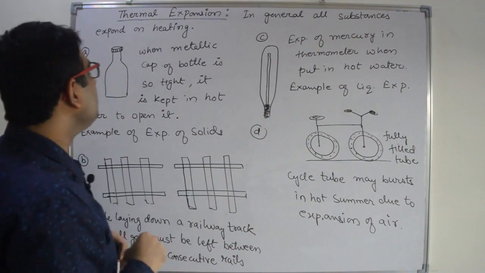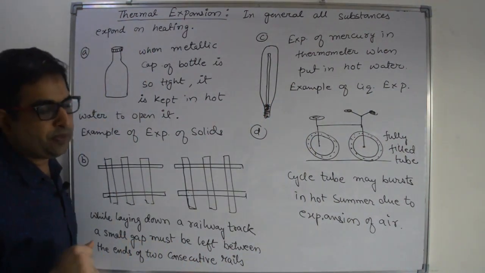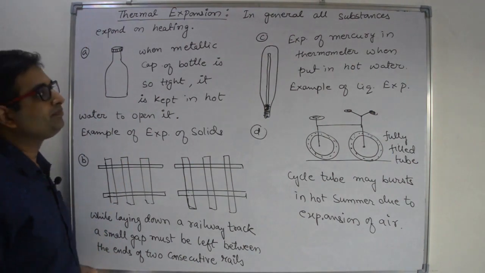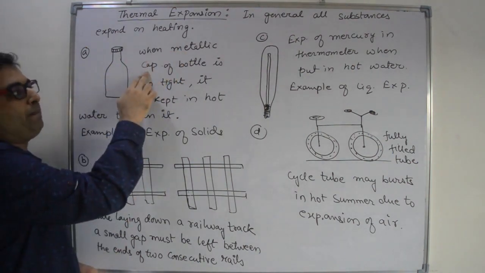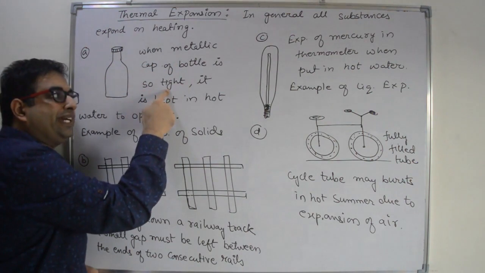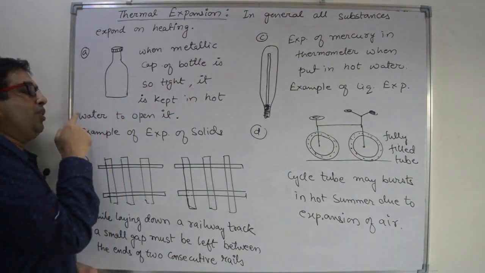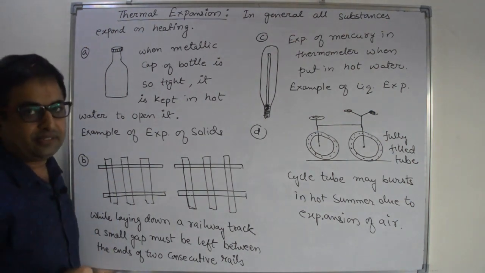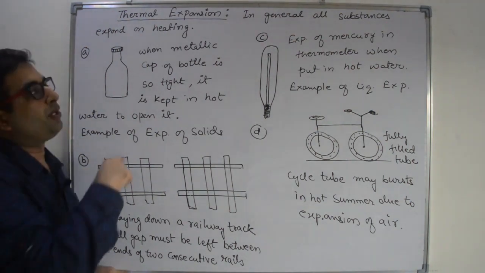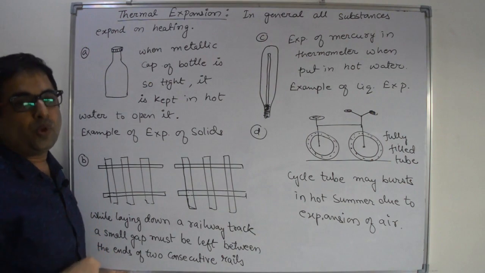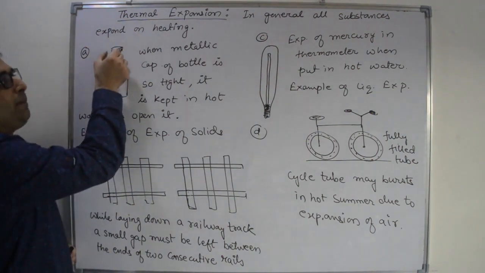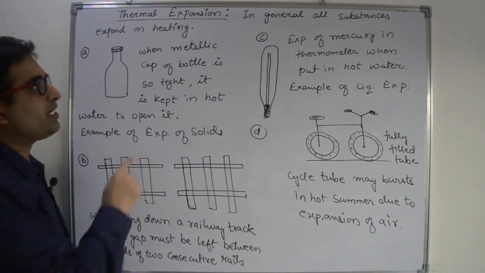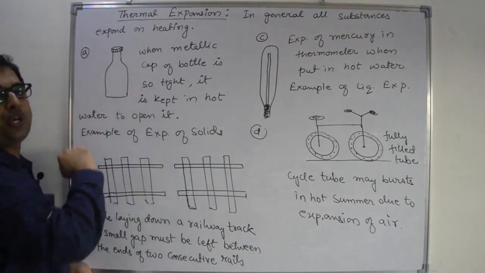Right? There are different types of expansion. Let us see some examples based on thermal expansion. When a metal cap of a bottle is so tight, it is kept in hot water to open it. If this metal cap is very tight, then you have to keep this bottle cap in hot water so that the metal cap will expand and you can easily open it. Right? This is expansion of solid.